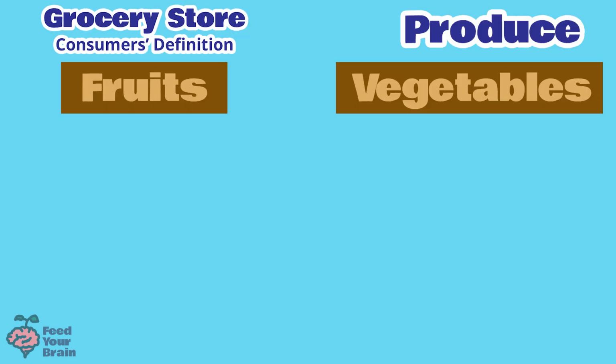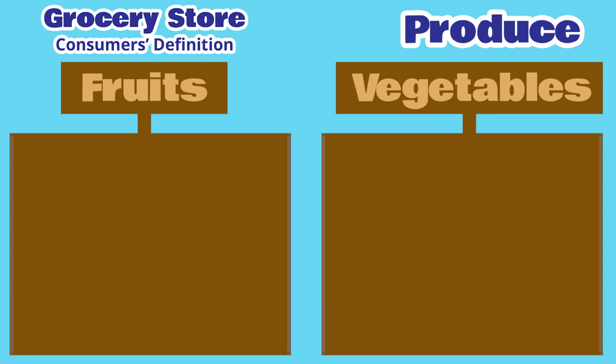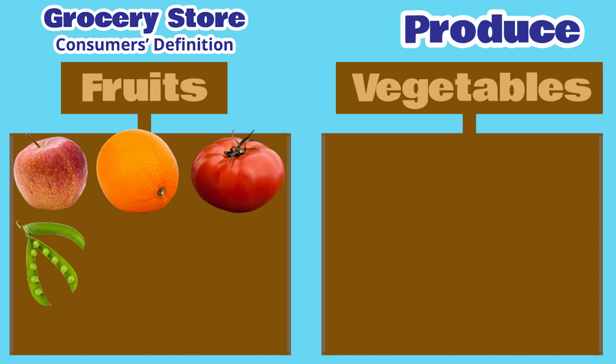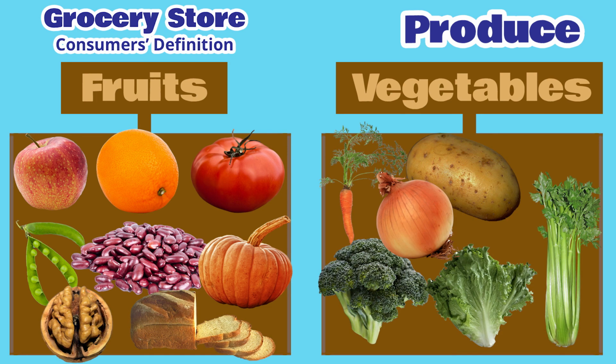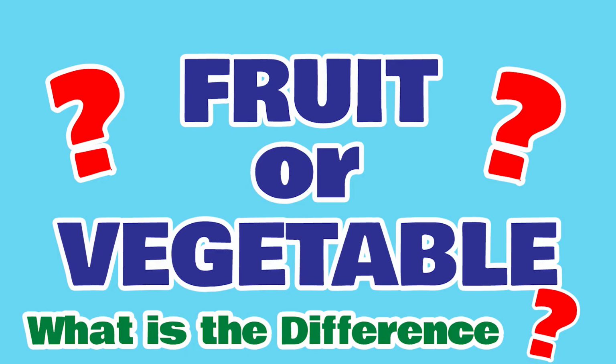This is the same thing at grocery stores. The fruits and vegetables in the produce section are organized based on what most consumers would expect to find at a grocery store. Under the fruits section, you'd find, of course, apples and oranges, but you wouldn't expect to find tomatoes, or peas, or beans, or pumpkin, or walnuts, or bread. In the vegetables section, that is easier to group, so all of these items would be expected to be grouped in the vegetables section at the grocery store. Fruit or vegetable? What is the difference?